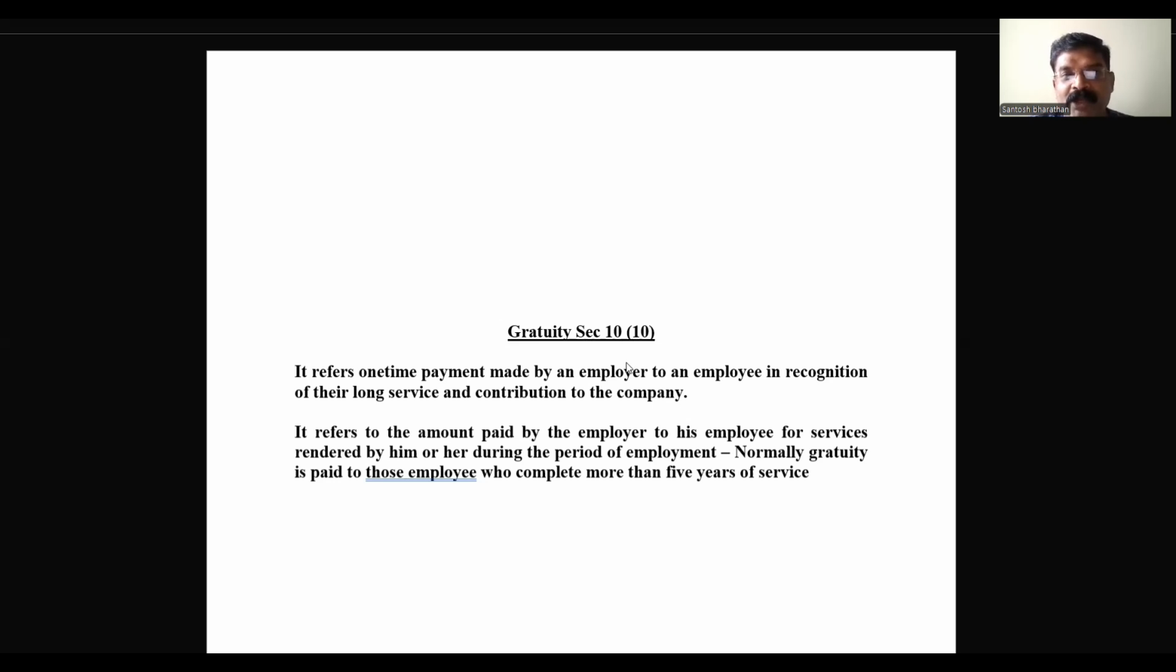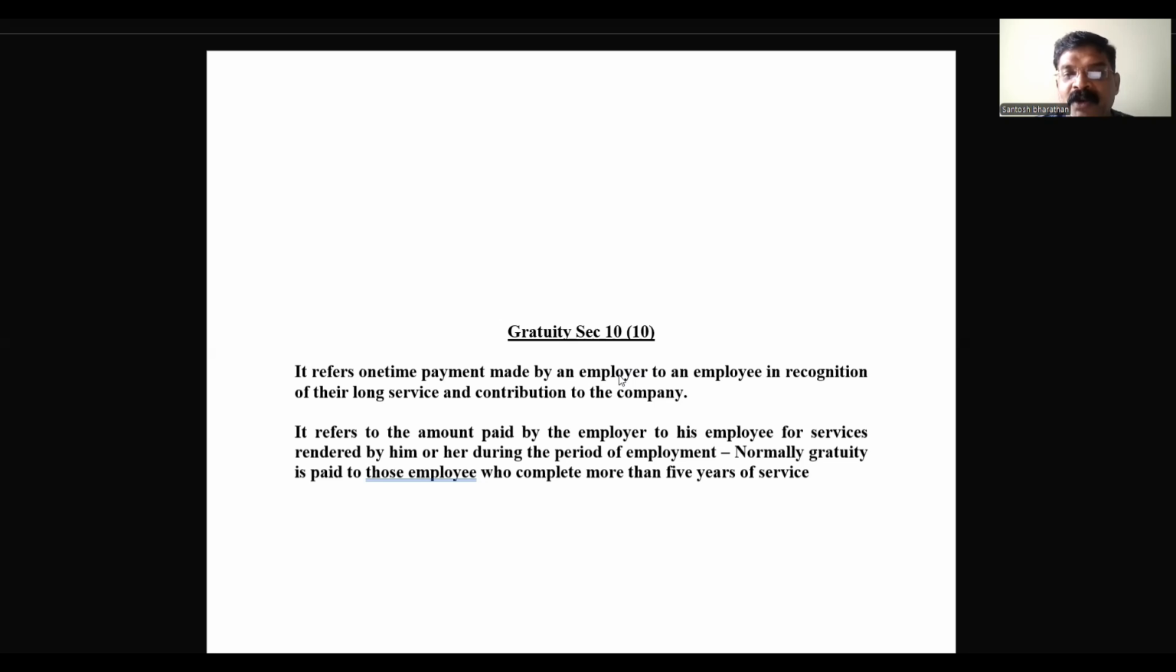Normally, if an employee works more than 5 years, the company will pay him a certain lump sum amount at the time of retirement. That lump sum amount, we term it as a gratuity.